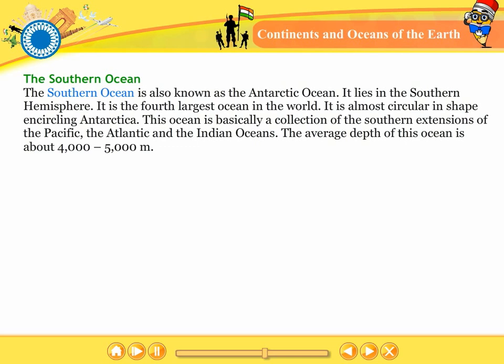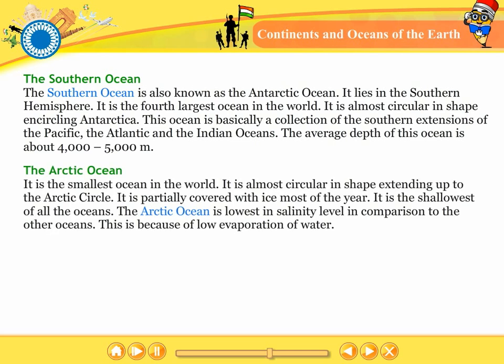The Southern Ocean. The Southern Ocean is also known as the Antarctic Ocean. It lies in the southern hemisphere. It is the fourth largest ocean in the world. It is almost circular in shape, encircling Antarctica. This ocean is basically a collection of the southern extensions of the Pacific, the Atlantic, and the Indian Oceans. The average depth of this ocean is about 4,000 to 5,000 meters.